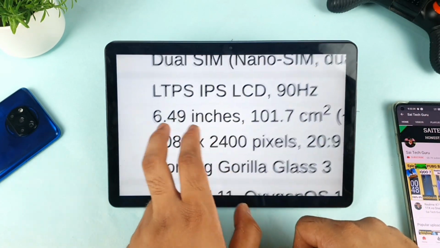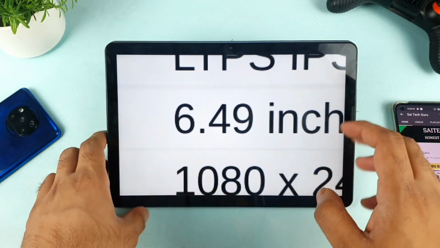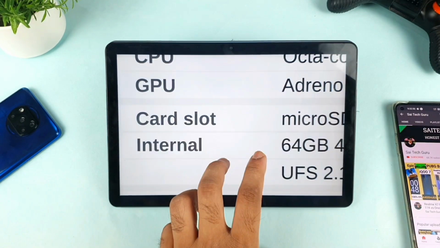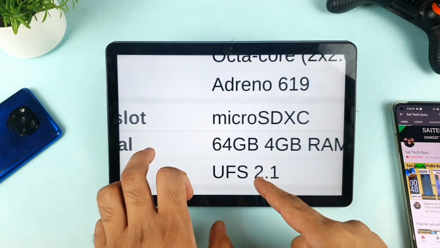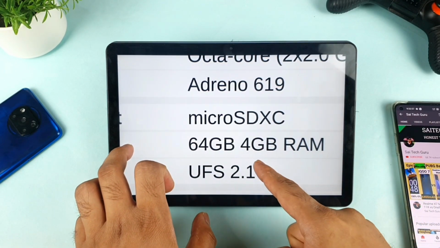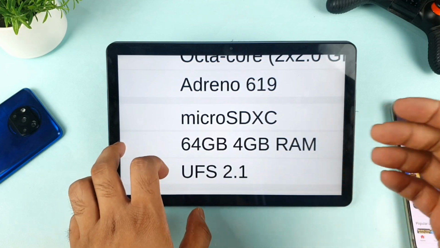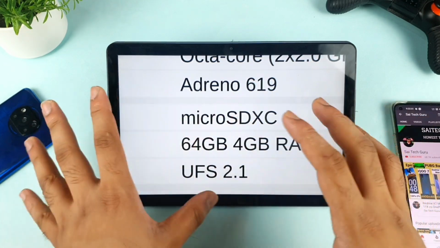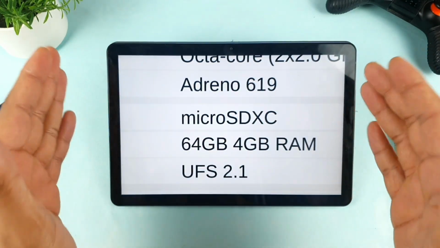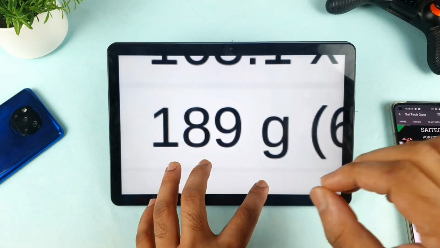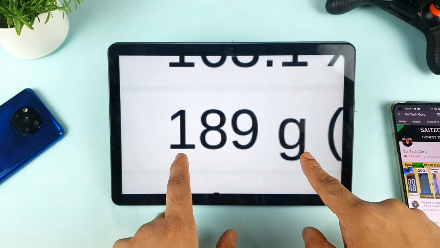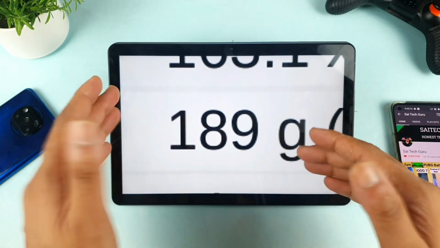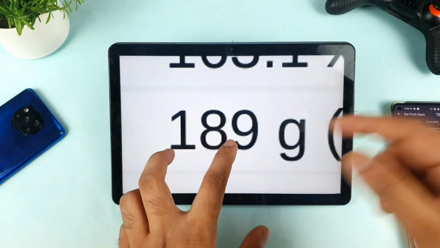The OnePlus Nord 200 is going to have a 6.49 inch screen size. On top of that, you do get micro SD card support as well, and it will have UFS 2.1 storage and a 4GB RAM and 64GB internal storage variant. These are the exact details for the performance and the display. For this kind of size, 6.44 inches, we are getting a weight of about 189 grams. The reason why the weight is more, we'll get to know next.